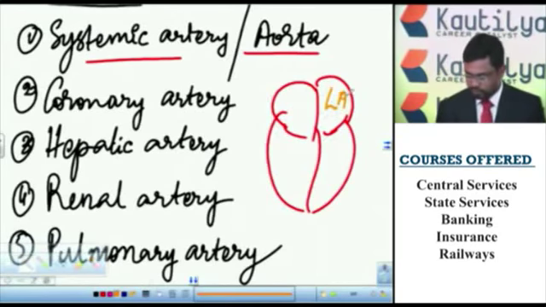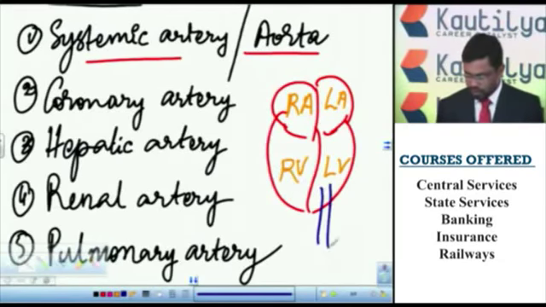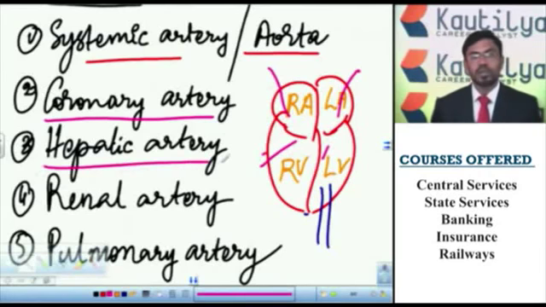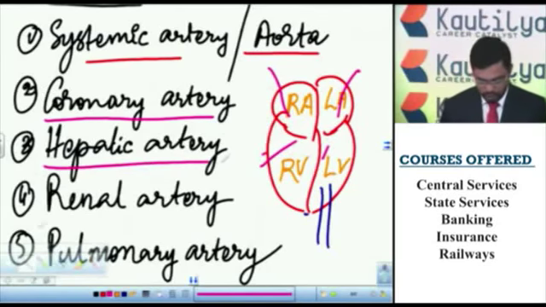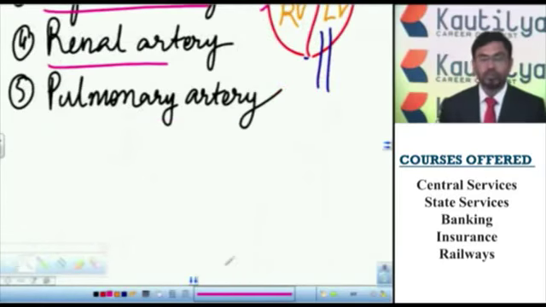So this is the left auricle and left ventricle. This is the right auricle and right ventricle. The systemic artery or aorta is the largest artery. It starts from the left ventricle and carries pure blood to different parts of the body. Coronary artery supplies oxygenated blood to the heart muscles. Hepatic artery supplies pure or oxygenated blood to the liver. Renal artery supplies pure blood to the kidneys.